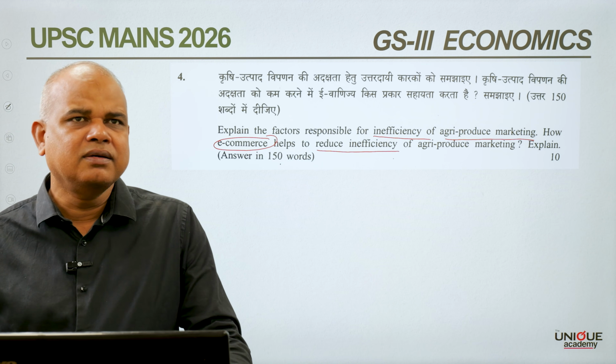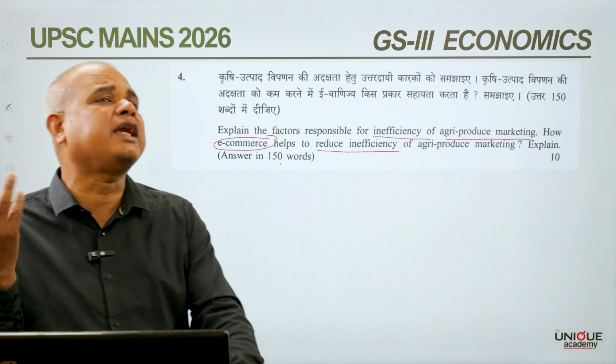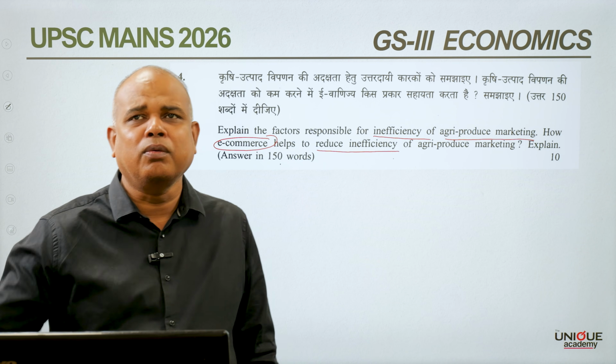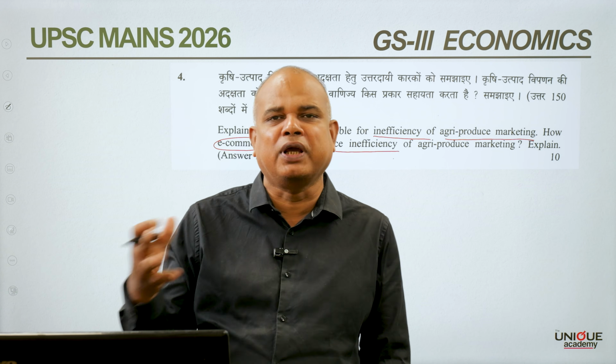Second important point is regarding asymmetric information. Farmers do not know what is the real price of their produce.